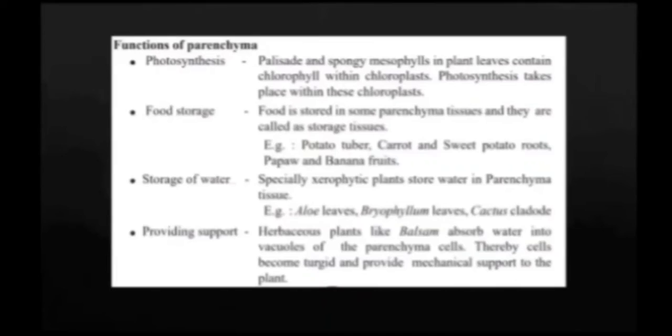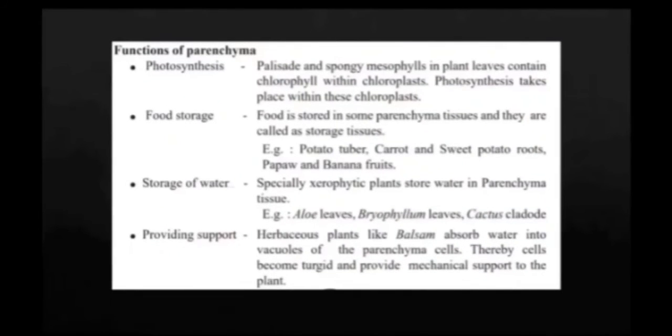When we consider food storage, food is stored in some parenchyma tissues. They are called storage tissue. Examples: potato tubers, carrot, sweet potato roots, pepper, and banana fruits. When we consider the storage of water, especially xerophytic plants store water in parenchyma tissue.